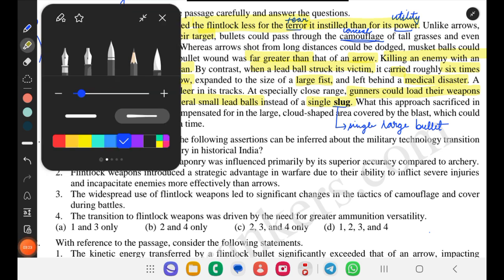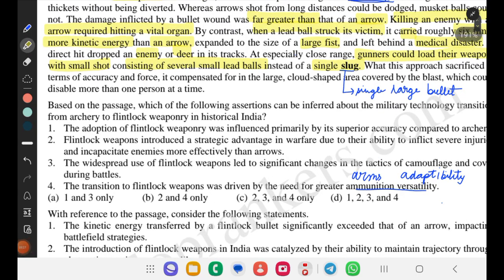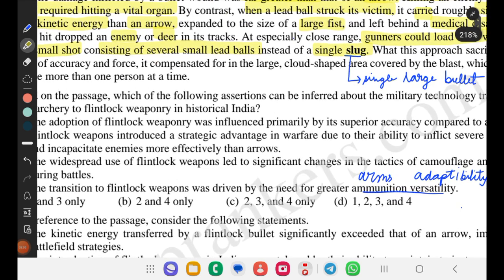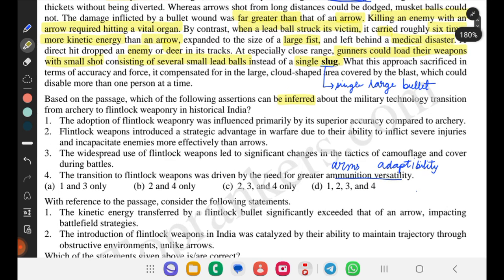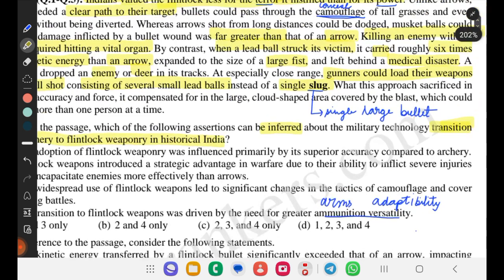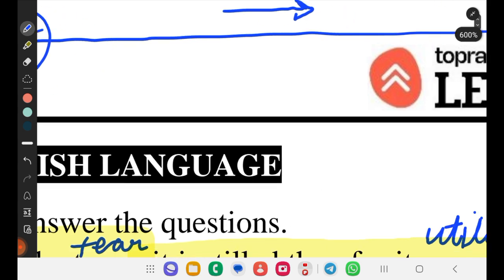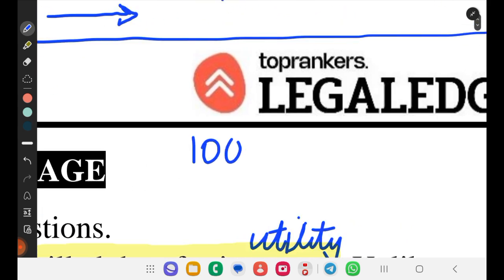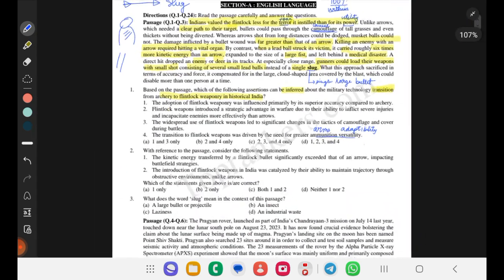Let us get into the questions. So the question is, which of the following assertions can be inferred about the military technology change from archery to flintlock weaponry in historical India? It is an inference. So you should know that an inference should be 100% true, and it should be within the passage. It should not be from outside the passage. Let us get into the options.